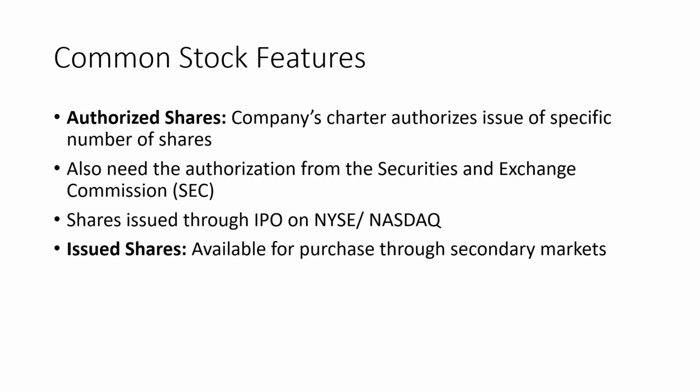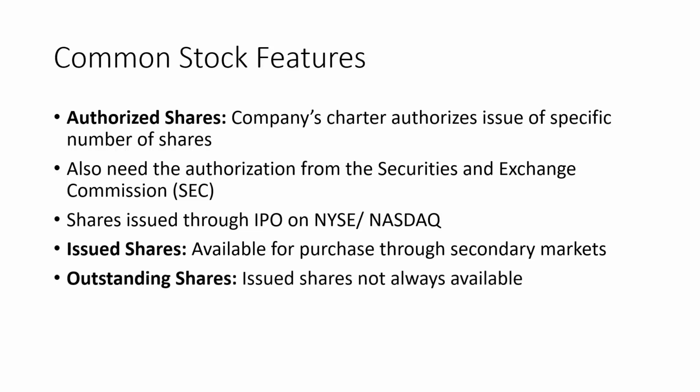Once issued, the shares can be traded. And issued shares are generally lower than the authorized shares because the company wants to save some shares for the rainy day when they need in case of an emergency. And outstanding shares are shares that are available to be purchased at the most at any given point of time.